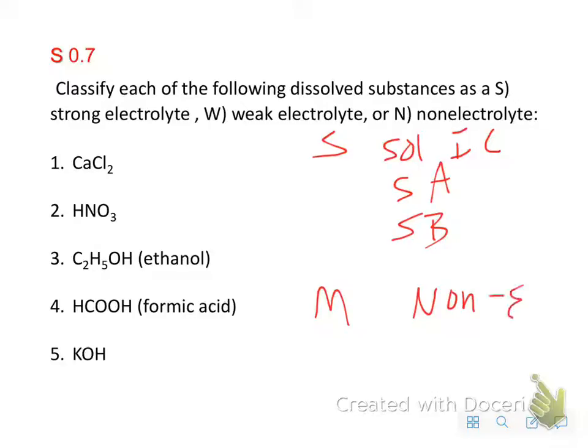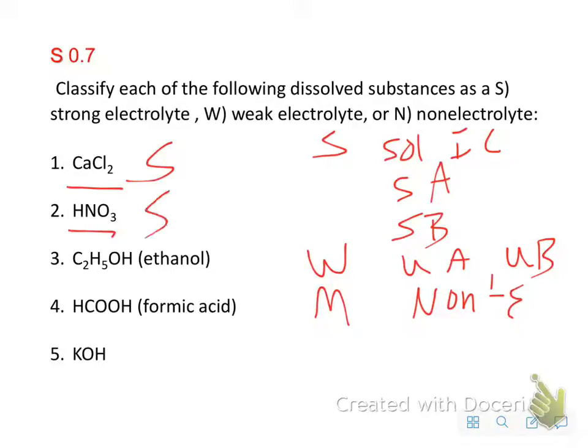Okay, and a weak is a weak acid or weak base.